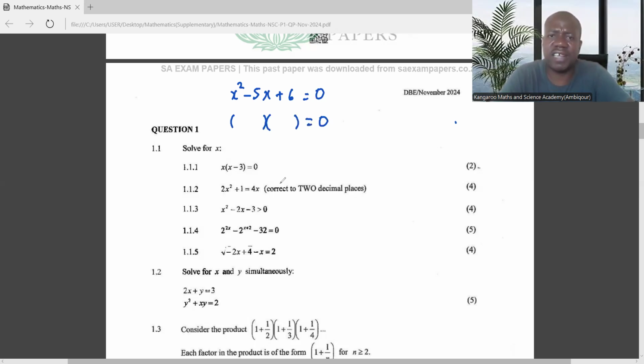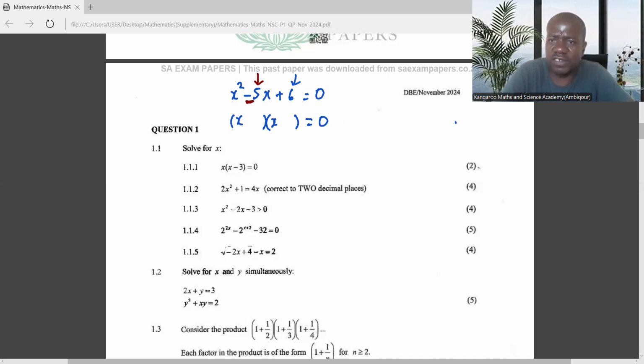And some of these things, guys, you just need to confirm. We need to factorize and pay attention to the middle term. Whatever we factorize must give us -5 for the middle term. We know the factors of x squared are x and x. But we want the factors of 6 that will give us 5.